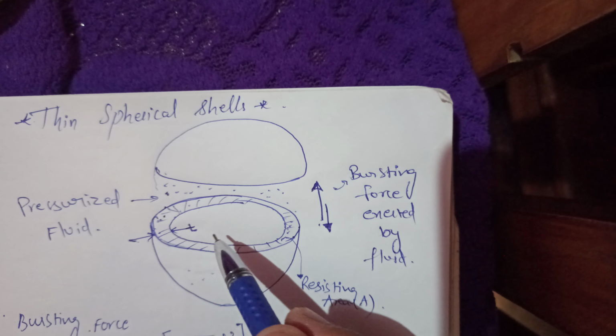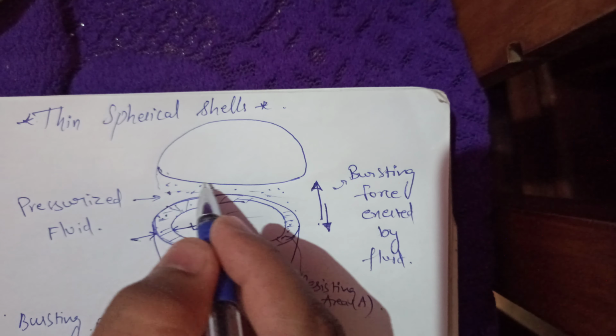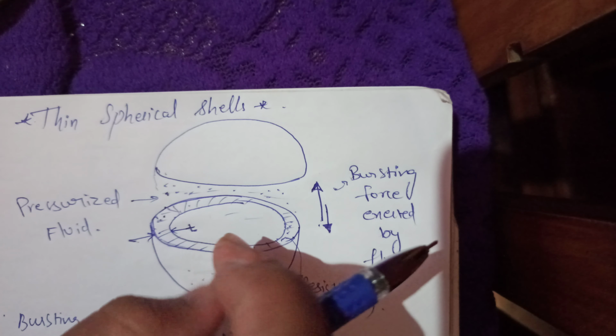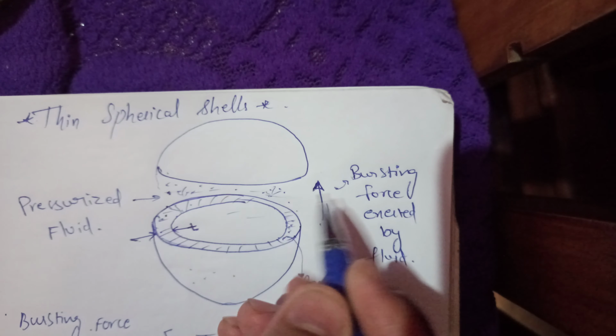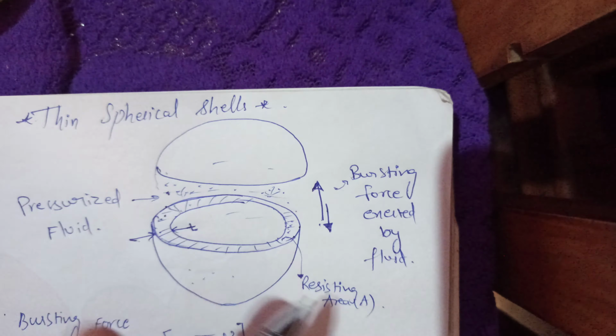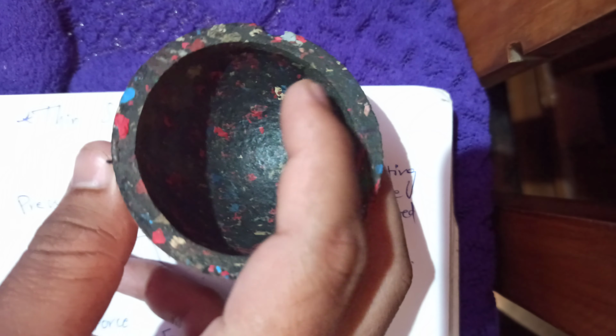So what happens is, when the fluid is inside the spherical shell, it will exert some forces in all directions. In this structure the fluid is there. By storing the fluid in the container, it will exert forces in all directions, in this circumferential area.